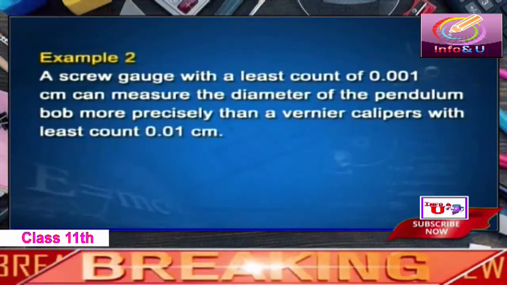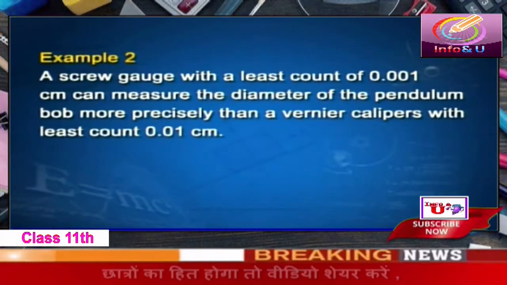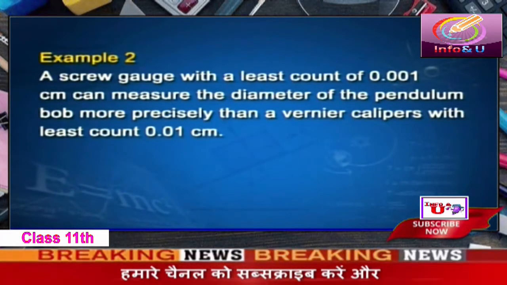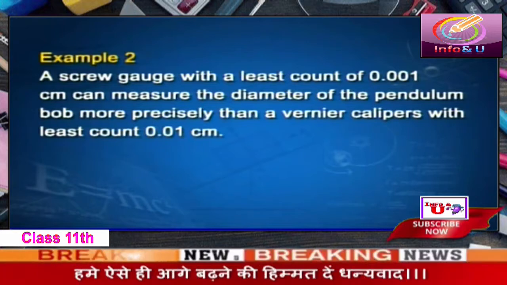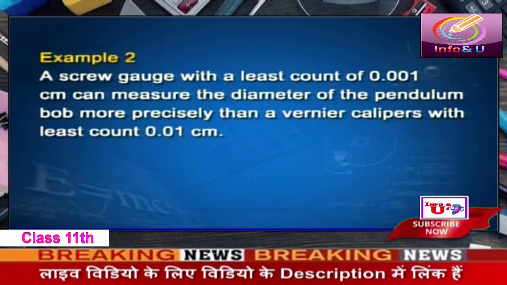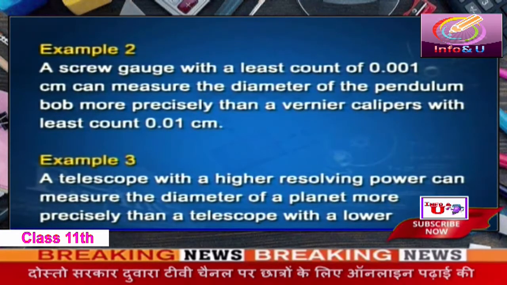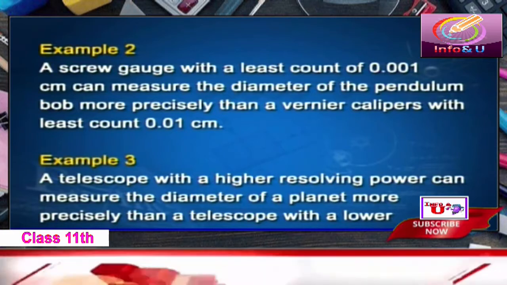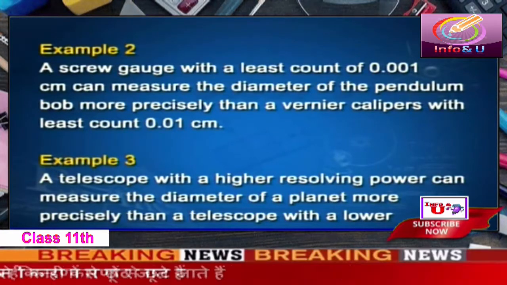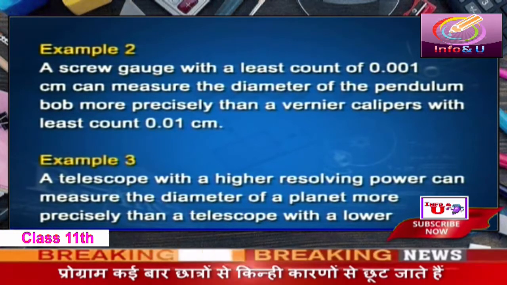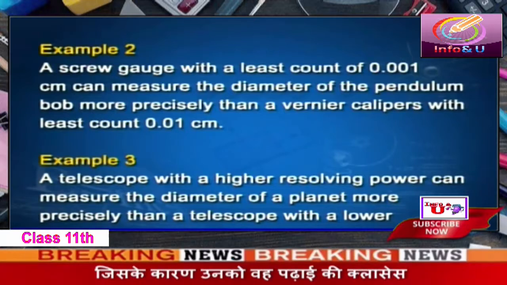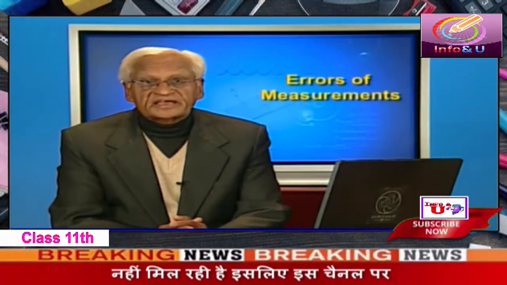Example 2: a screw gauge with a least count of 0.001 centimeter can measure the diameter of the pendulum bob more precisely than a vernier caliper with least count 0.01 centimeter. Example 3: a telescope with a higher resolving power can measure the diameter of a planet more precisely than a telescope with a lower resolving power. This was about precision. So what is accuracy?